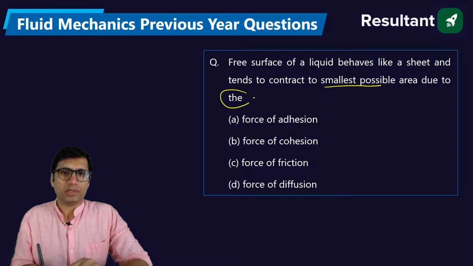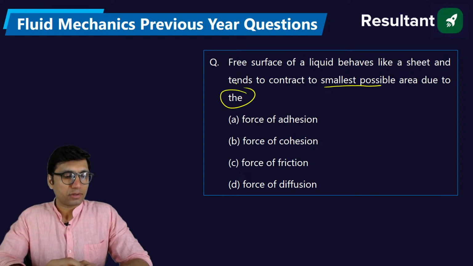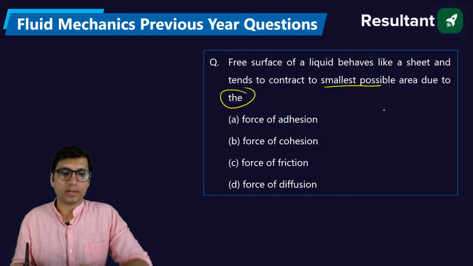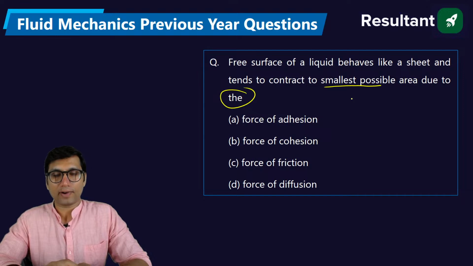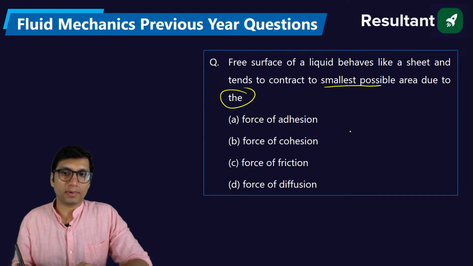Next, free surface of a liquid behaves like a sheet and tends to contract to smallest possible area due to the... So my dear students, right now in many parts of the country you will find a lot of rain, and when you see the rain droplets fall on a flat surface, they tend to take the shape of a sphere. It is not deliberate; it is the minimum possible area that they can have, that is the sphere.